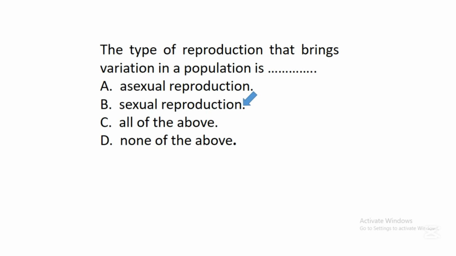So during sexual reproduction, the male will contribute a sperm cell, the female will contribute the egg cell. So when the egg cell combines with the sperm cell, a zygote will be formed, and that zygote will undergo some development leading to production of the offspring, which will now have some traits from the male parent and some traits from the female parent.